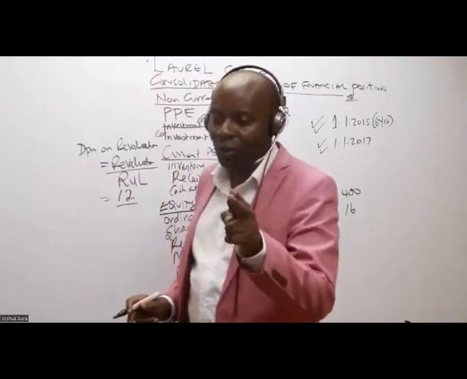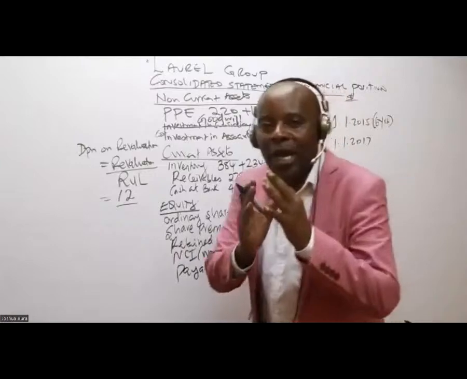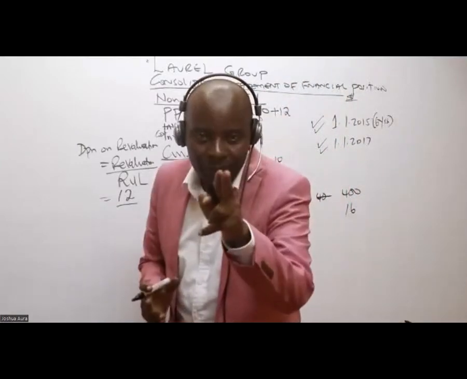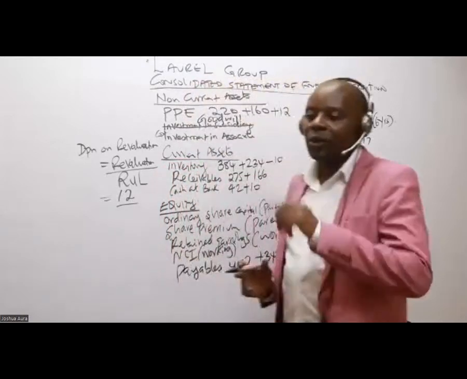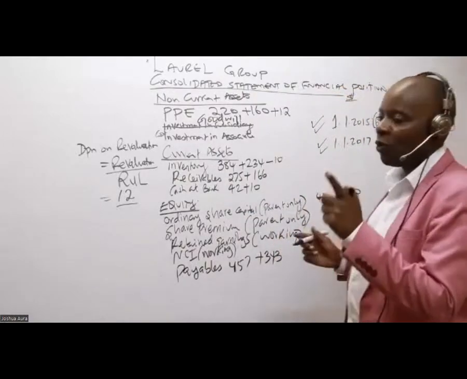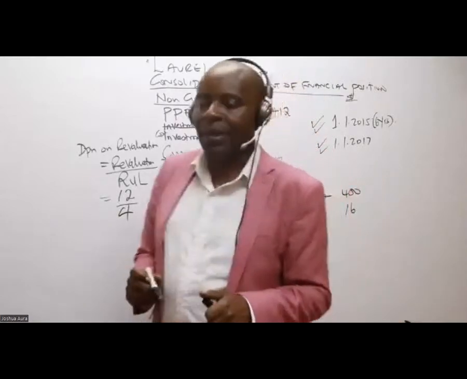Don't count 2017 because 2017 is at the very beginning. So by the time we are revaluing this, we have already consumed 2 years. So what is the remaining useful life? Because already we have extinguished 2 years, the remaining useful life is 4.